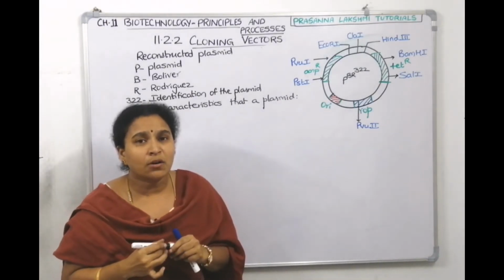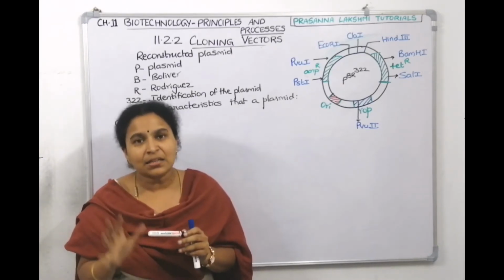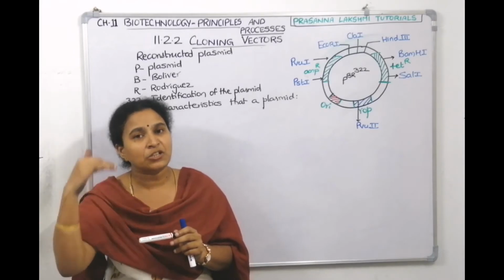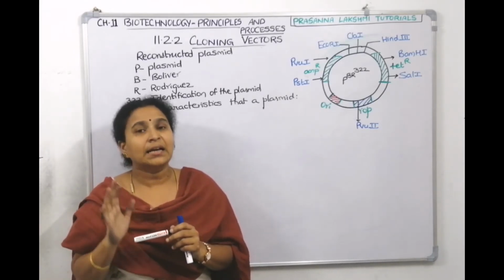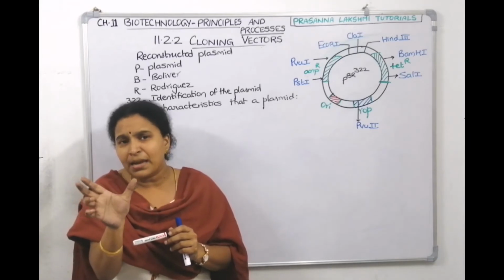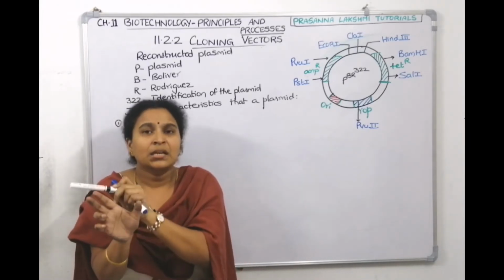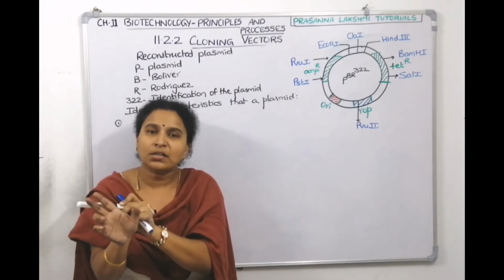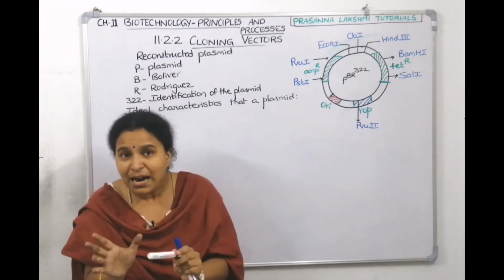What is an ORI site? It is the region from where the replication starts. Now when I start the chapter, I will start from the first page, the introduction onwards. Then only you can understand it in a flow. Like that, if the DNA should replicate, it starts at a point. That point where replication starts is called the ORI site.